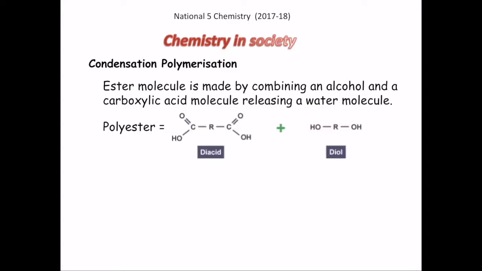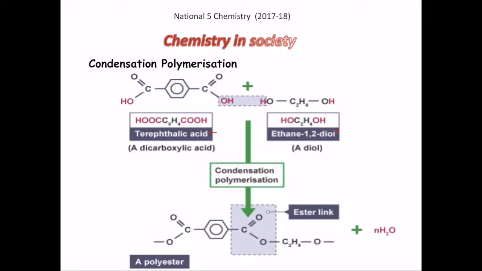The diacid molecule, as you can see here, is the molecule having the carboxylic acid functional group on both sides of the alkyl chain, which is represented by R, and the diol is again an alkyl chain having a hydroxyl functional group on both ends. So you can see here the kind of reaction that is taking place.